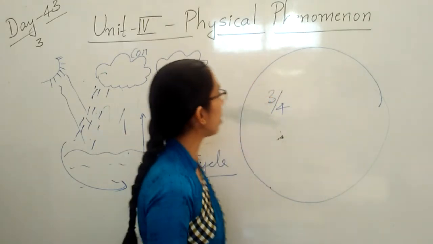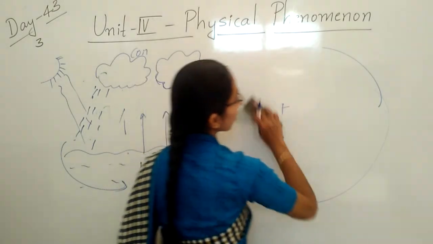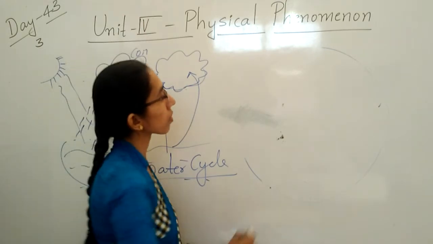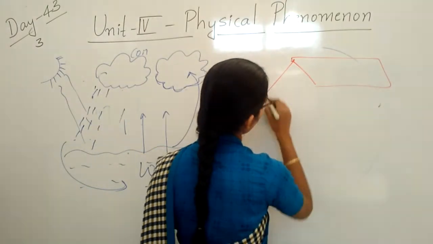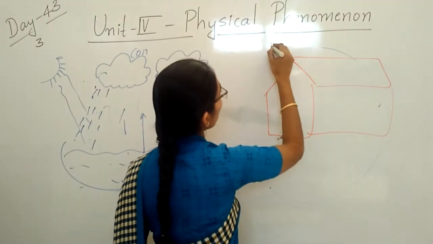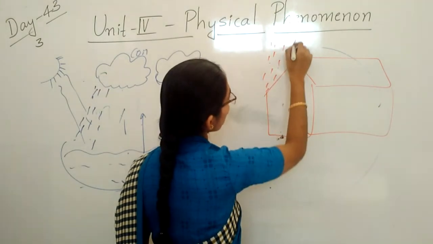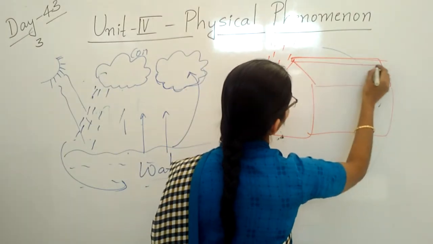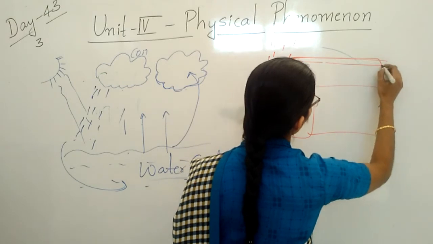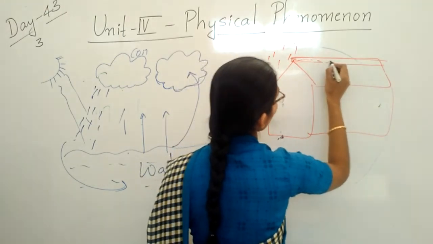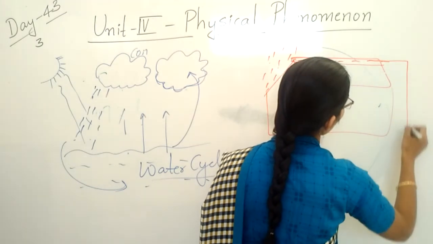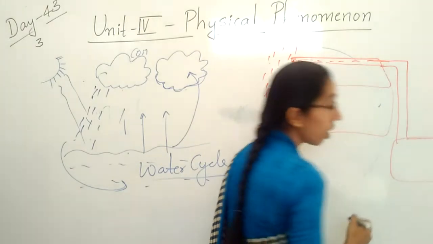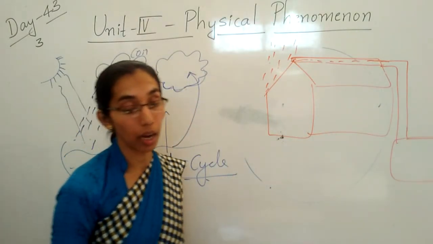Okay, children? So when the rain comes, here you can see, this is one house. When the rain comes, what will we do with this rainwater? On the terrace, there is a pipeline. With the help of this pipeline, the water goes into that pipe, and that pipeline is connected to the underground storage tank. Inside there is a tank where we will store the water.